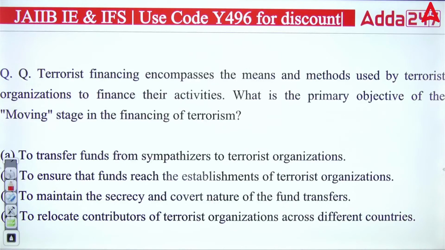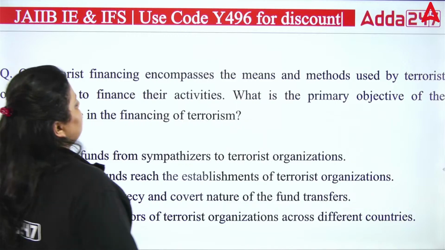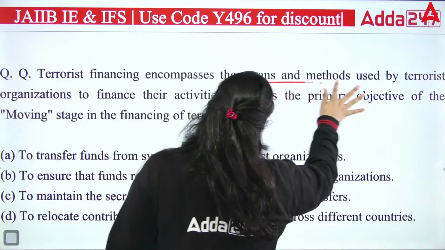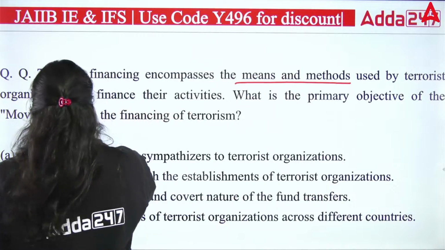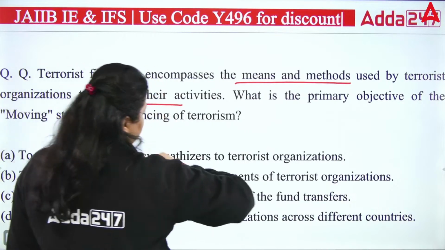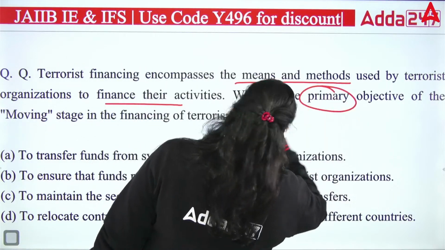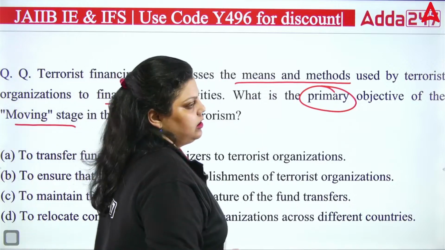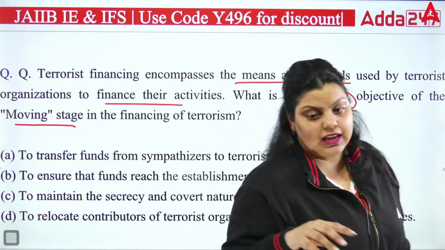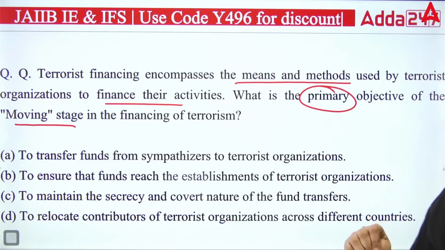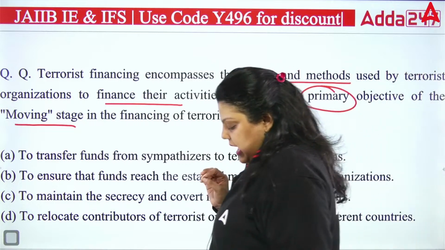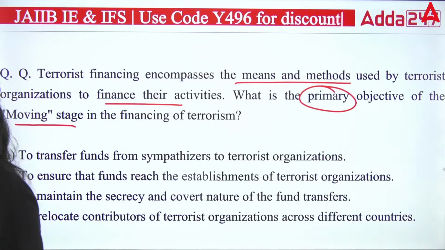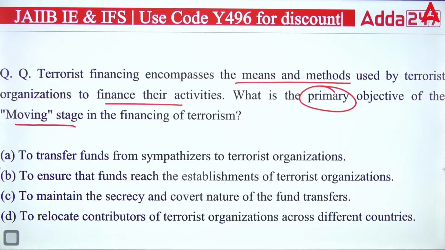Next we have: terrorist financing encompasses the means and methods used by terrorist organizations to finance their activities. What is the primary objective of the moving stage in the financing of terrorism? Financing of terrorism has four stages, and one of them is moving. What does moving mean here?